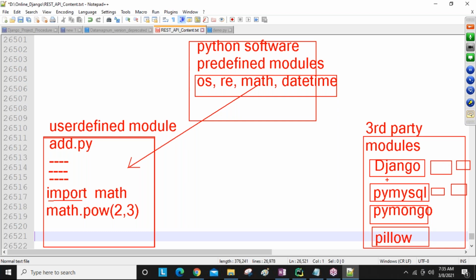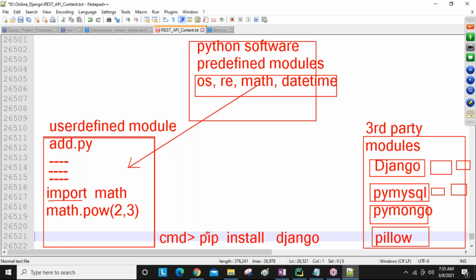So if you want to get these third party modules, we are going to use our pip command. Open the command prompt in your system and use the pip command. So pip install followed by the required module name, guys. Pip install required module name, whatever you want, you can use Django, Pillow, PyMySQL, like that. Clear, guys? So pip install Django.